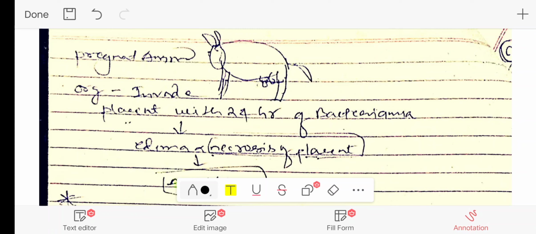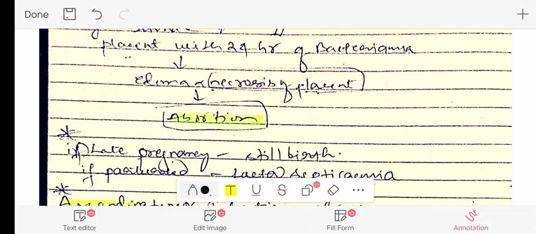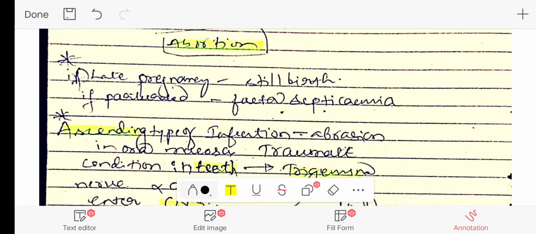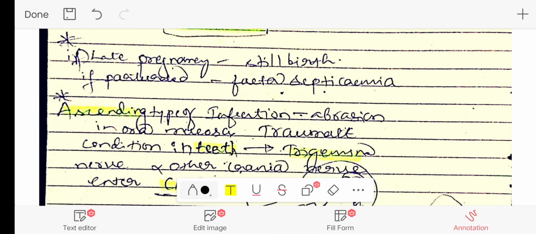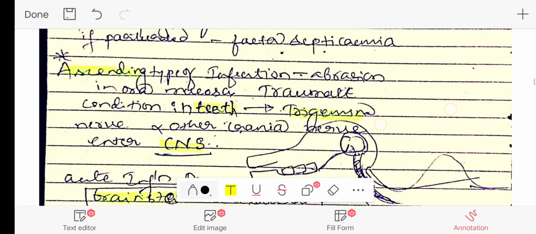If the animal is pregnant, in such condition, the organism will invade the placenta within 24 hours, leading to bacteremia. Ultimately this leads to edema and necrosis of the placenta, leading to abortion. If it is late pregnancy, there will be stillbirth. If the animal has parturited, then the fetus will be in a septicemic condition. And this is the ascending type of infection.